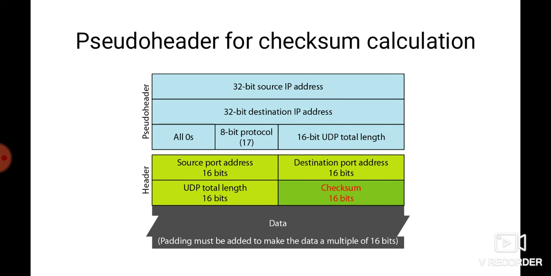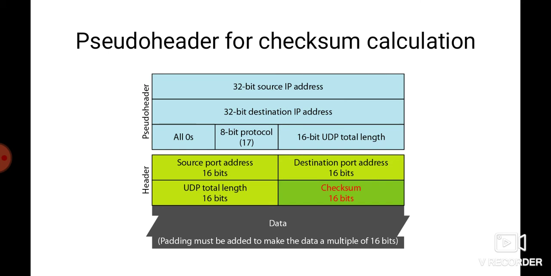This is the pseudo header for checksum calculation. If the checksum does not include the pseudo header, a user datagram may arrive safe and sound. However, if the packet header is corrupted, it may be delivered to the wrong host.